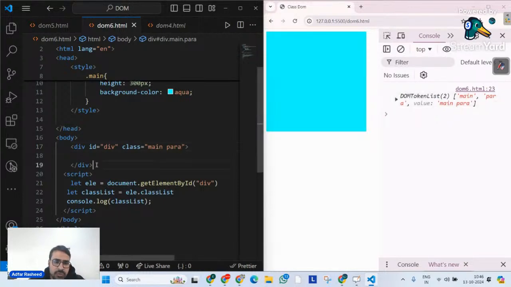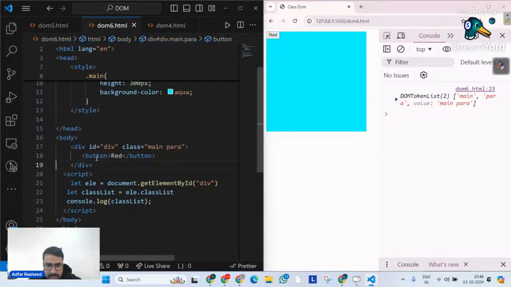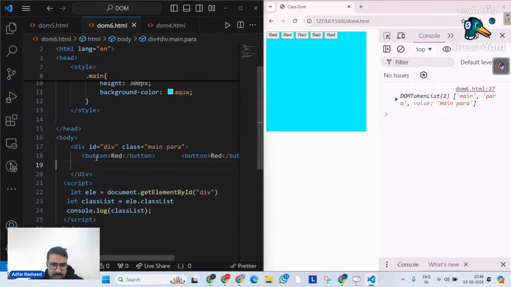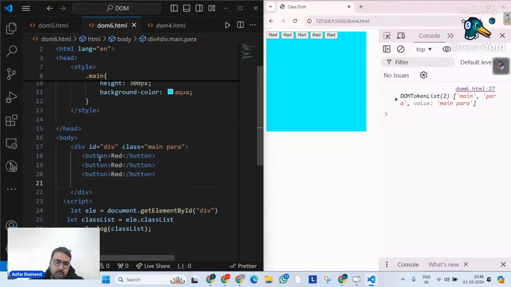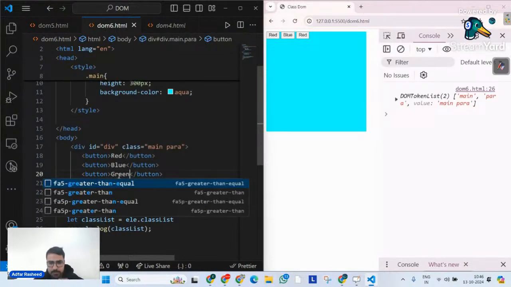Now, what do I actually want to do? I simply want to create a button, and that button will say red. Okay, let me not create a lot of buttons. Let me create three more buttons. This says blue. This says green. I hope you have understood what I'm trying to do.